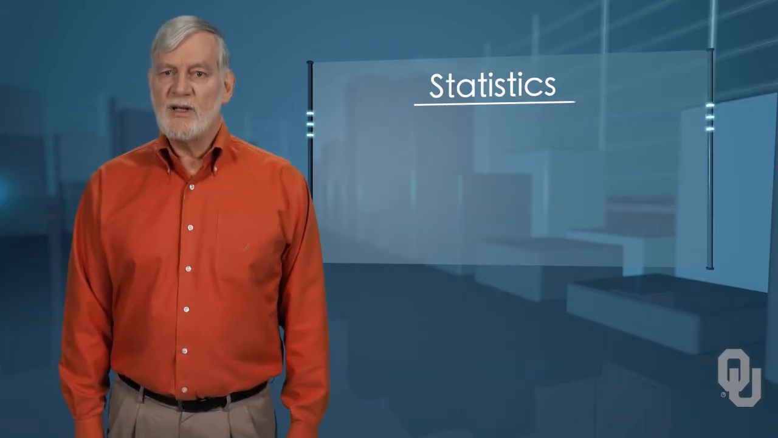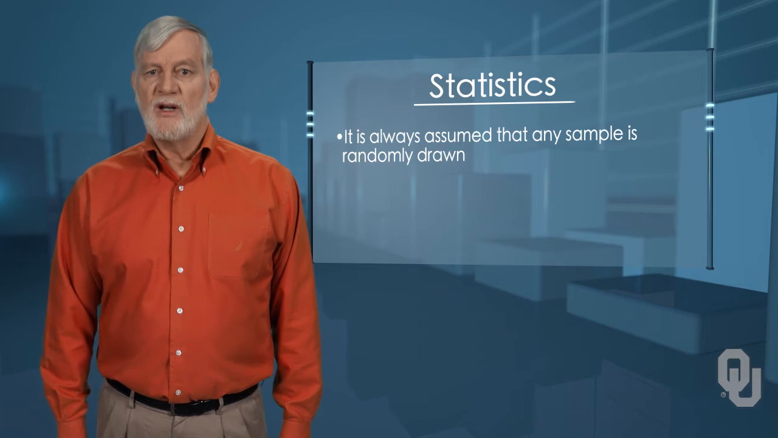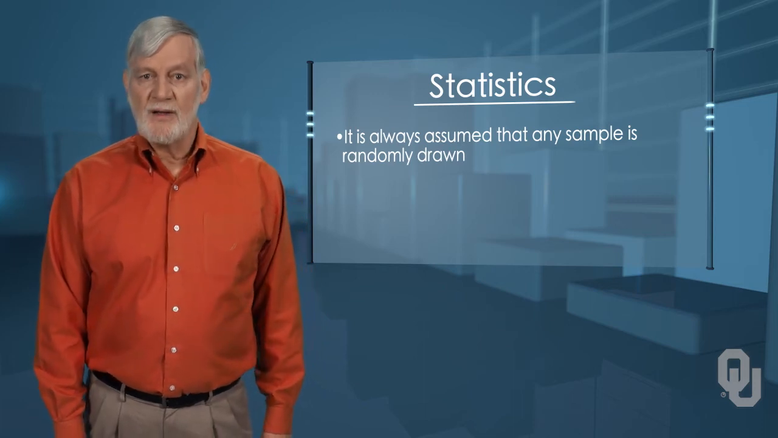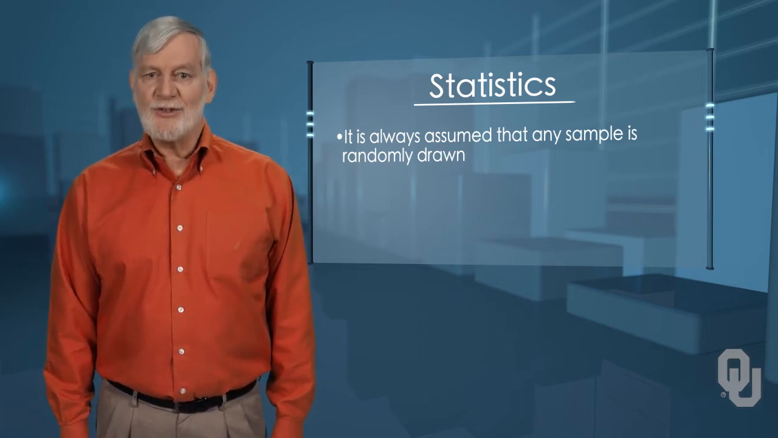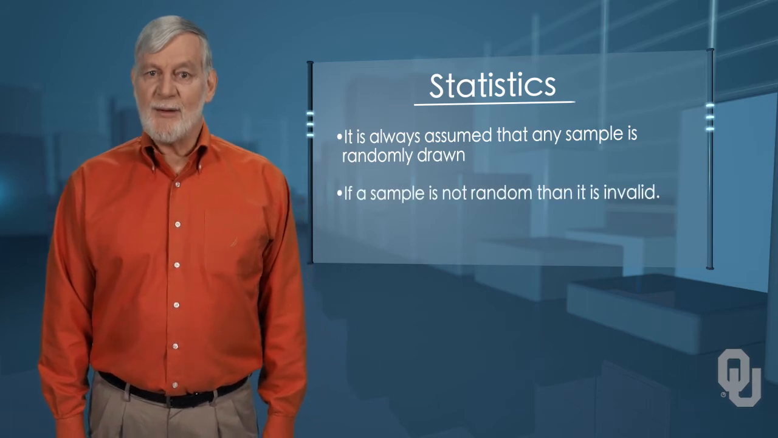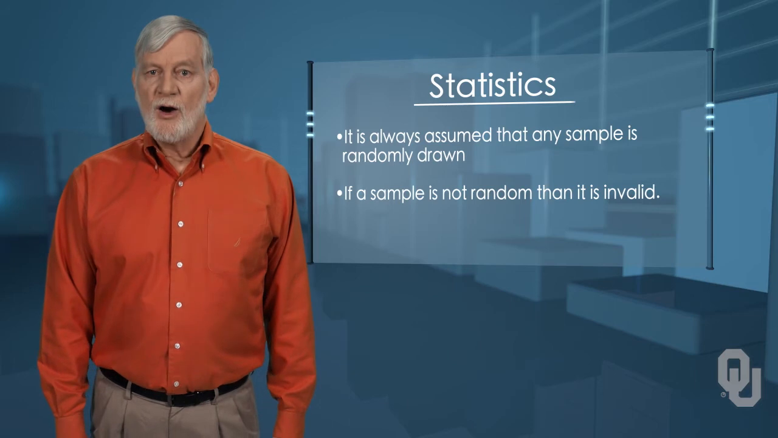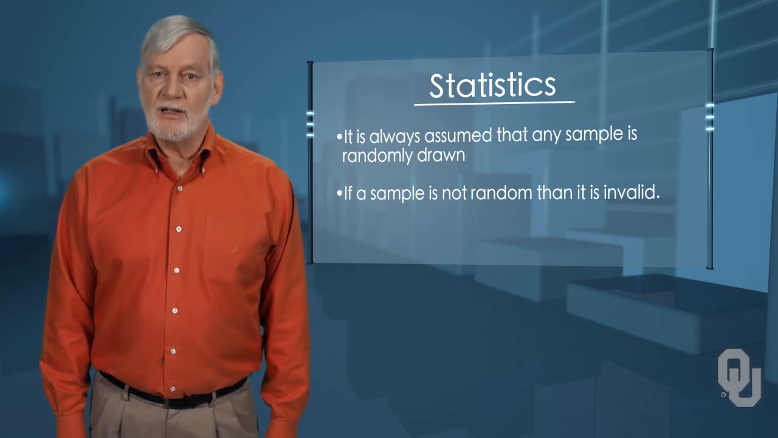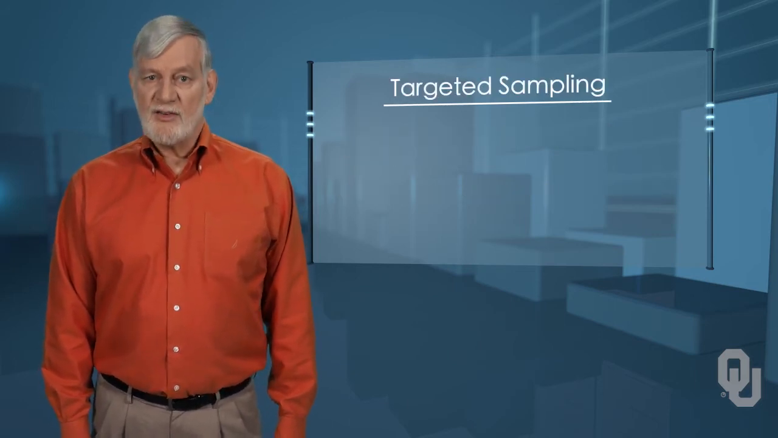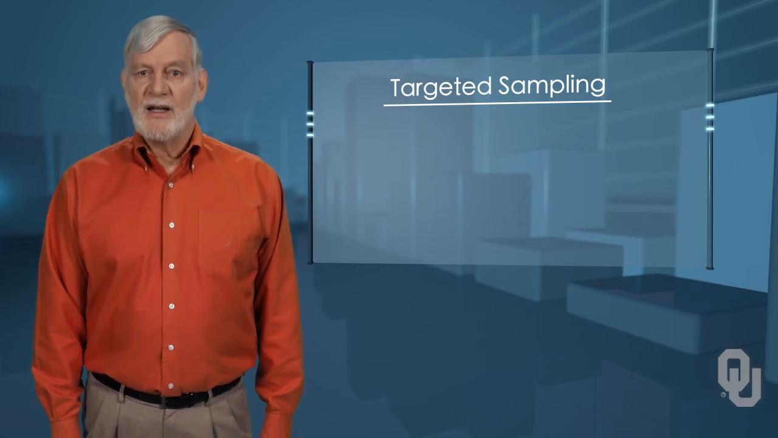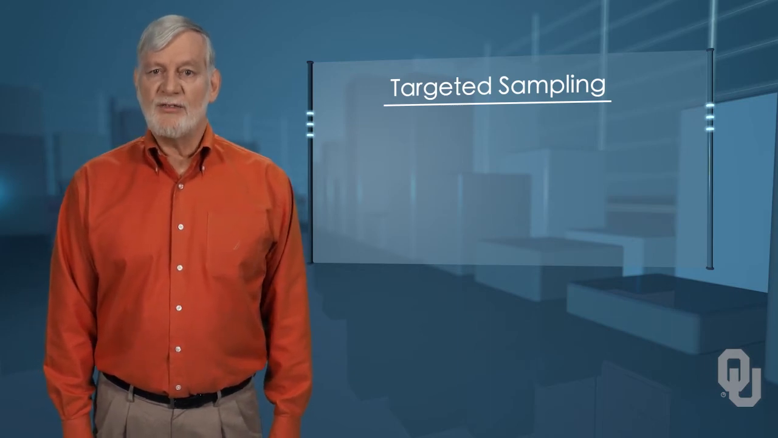In all that we do in this class, it is always assumed that any sample is randomly drawn. This may be a very wrong-headed assumption in actual practice, but if the sample is not random, then all statistical theory is invalid. Only those samples with bias built in a known way, called stratified or targeted sampling, can be used in making statistical inferences.